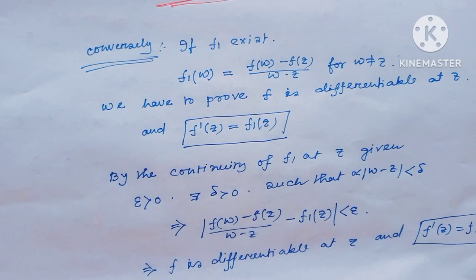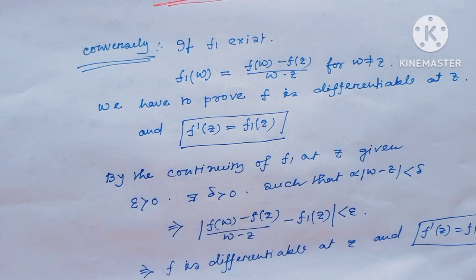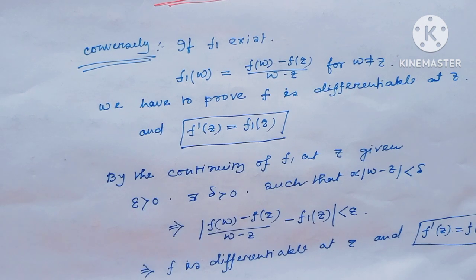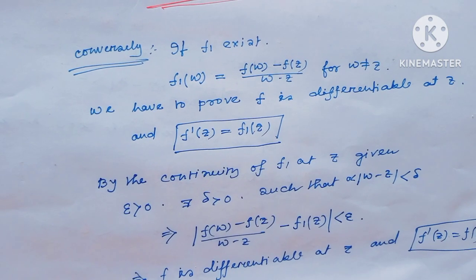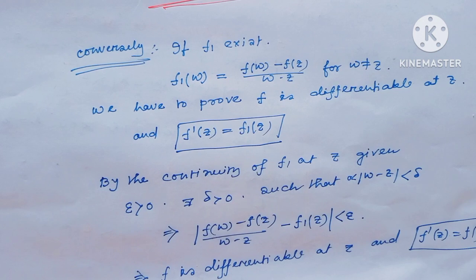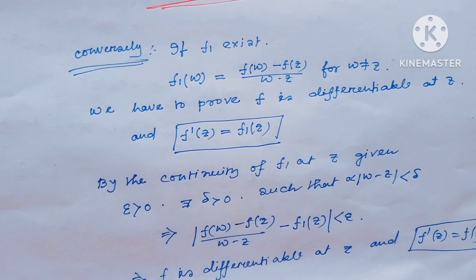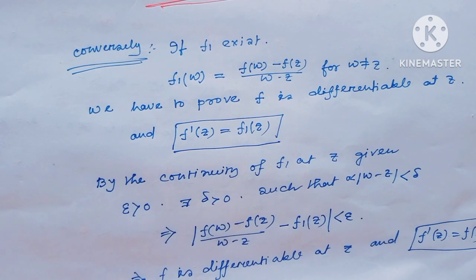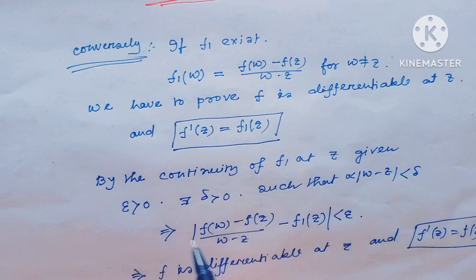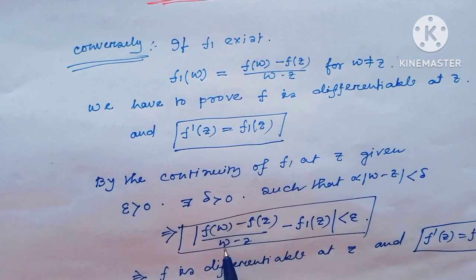By the continuity of f1 at z, given epsilon greater than 0, there exists delta greater than 0 such that 0 less than absolute value of w minus z less than delta implies f of w minus f of z divided by w minus z minus f1 of z is less than epsilon.